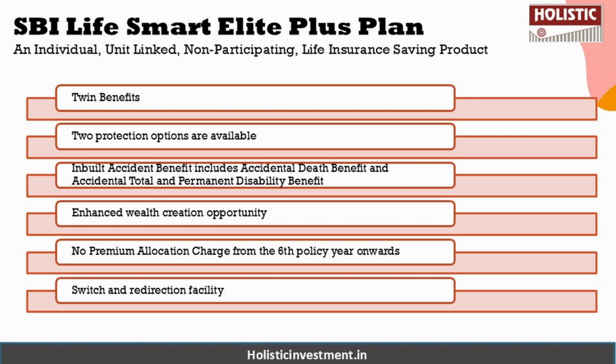There is also an inbuilt accident benefit, which includes accidental death benefit (ADB) and accidental total and permanent disability benefit (ATPD). You also get enhanced wealth creation opportunity through 9 varied fund options, and there is no premium allocation charge from the 6th policy year onwards, thereby enhancing your fund value. There is also a switch and redirection facility available to pilot your investments. So these are some of the features of this policy.